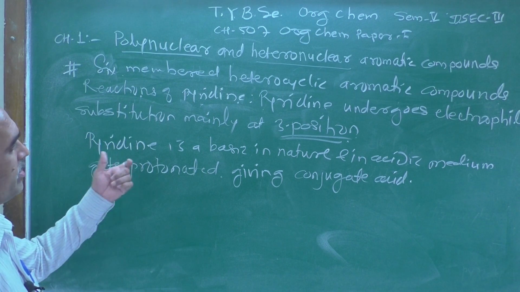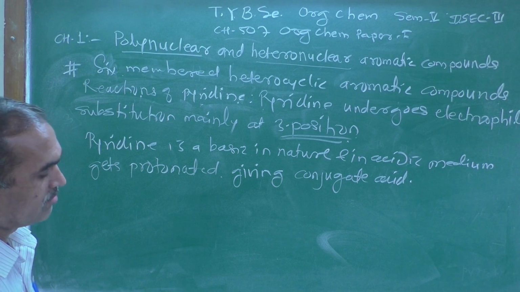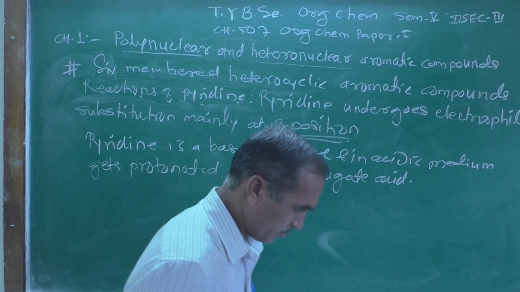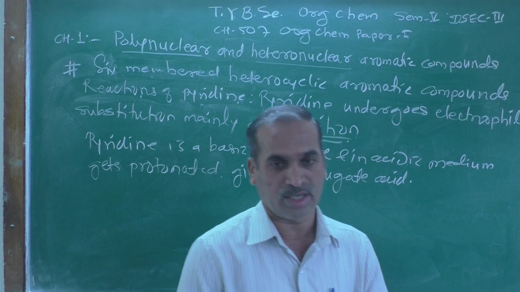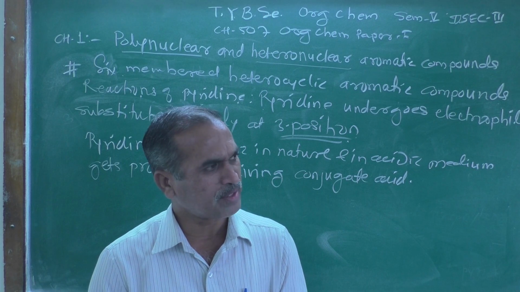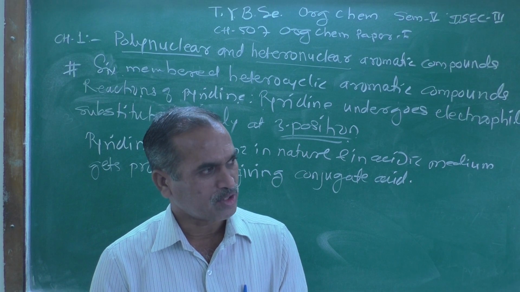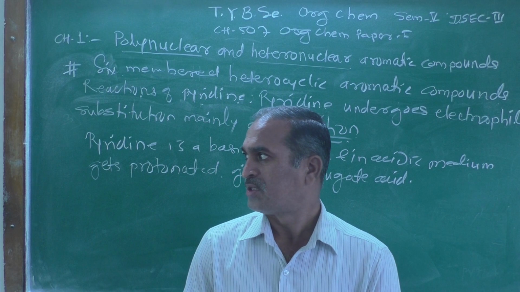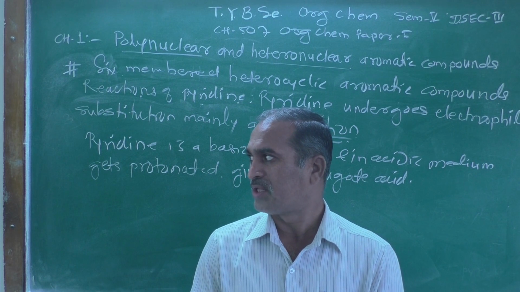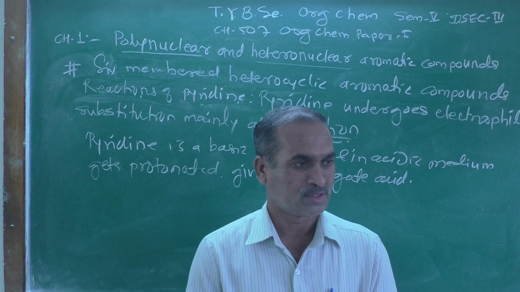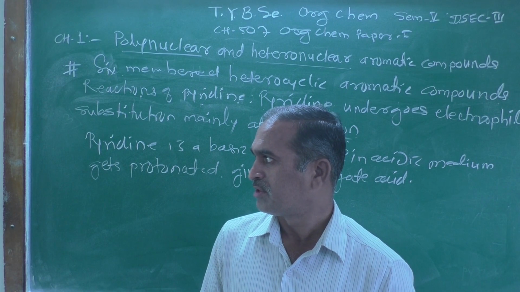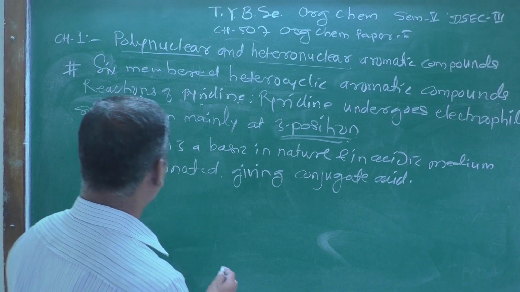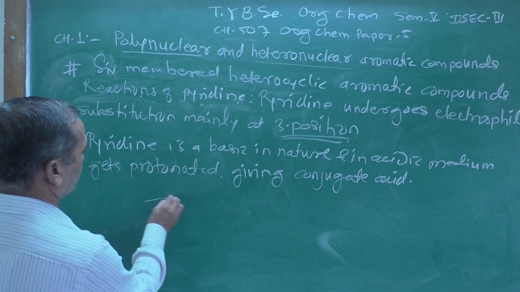speciality. Why is pyridine basic in nature? The answer to that question we already explained in our previous lectures. Because in pyridine, suppose you compare it with pyrrole, which has a 5-membered ring structure, and pyridine is this one.